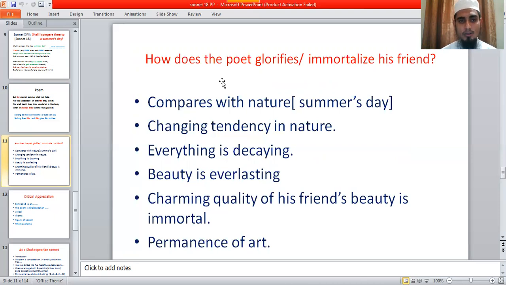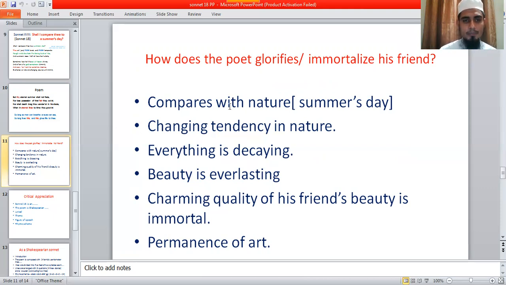So now I would like to discuss, in the light of the poetry, how William Shakespeare glorifies or immortalizes his friend's beauty. In this way you can give an introduction at the very beginning, and then you can start the writing.